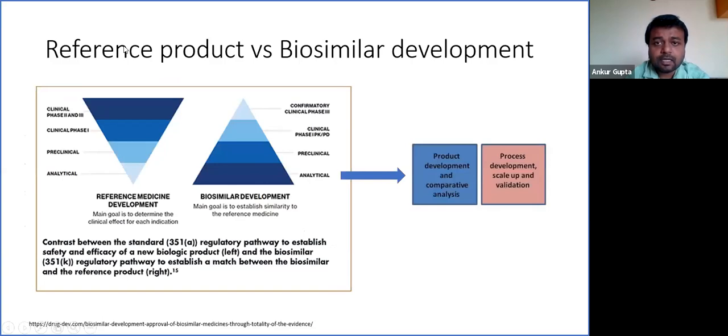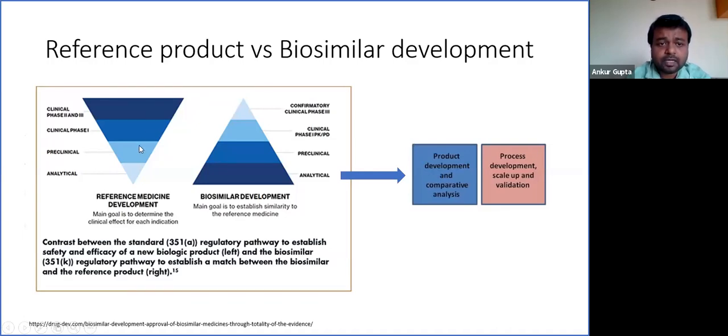So if you see in this slide, these two triangles denote different phases of process development of a reference product as well as a biosimilar. As I have already discussed, in both cases there are the same stages, basically analytical, preclinical, phase 1, phase 2 as well as phase 3. However, in the biosimilar, it goes from phase 1 to phase 3.